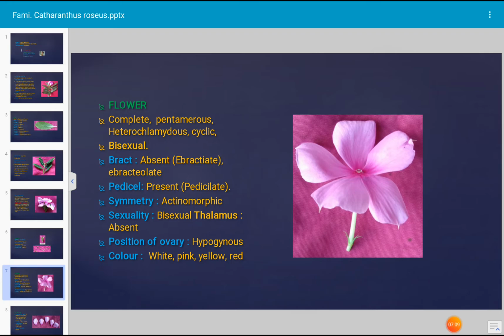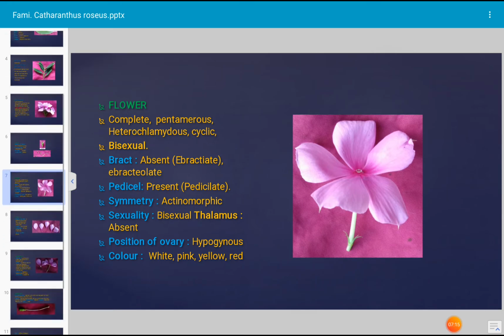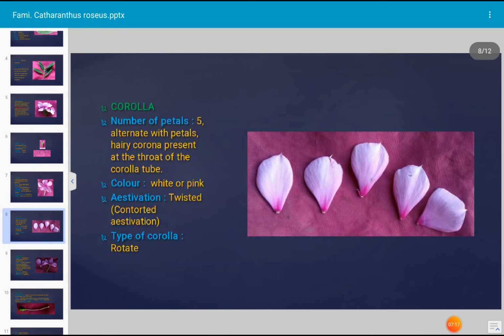Color of the flower is white or pink or yellow or red. Several colors are available. This is the corolla of the Catharanthus roseus. Corolla consists of petals. There are 5 petals, and besides that a hairy corona is present at the throat of the corolla tube.